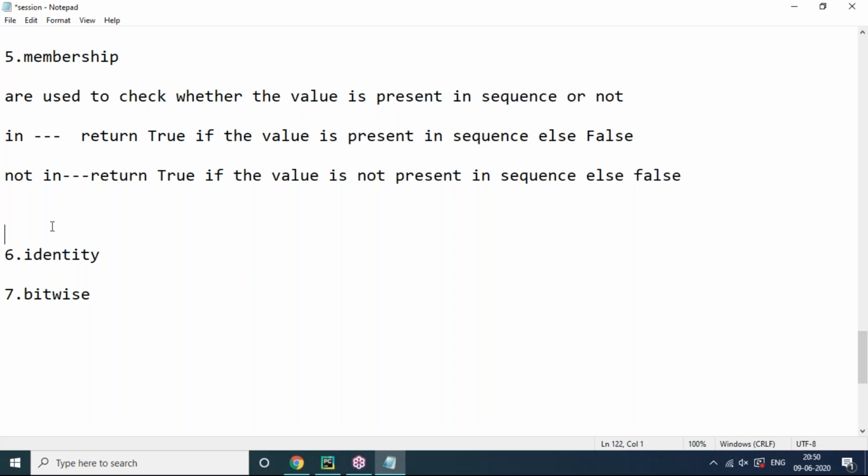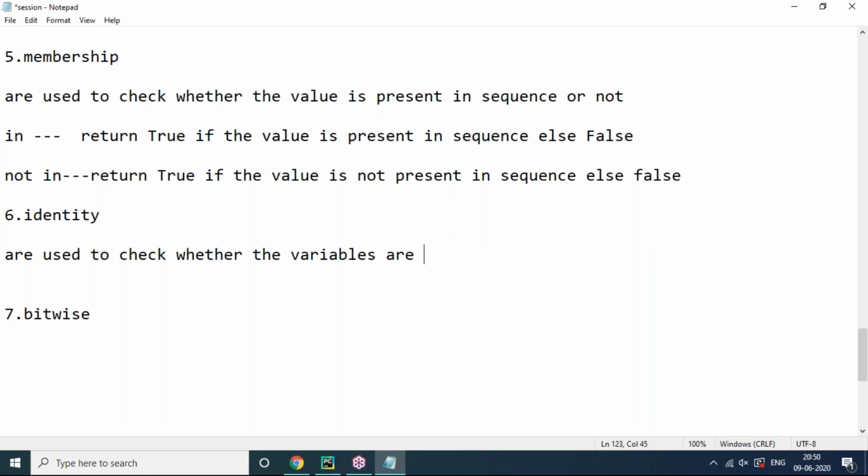Now coming to identity operators. Identity operators are different and membership operators are different. What are identity operators? Identity operators are used to check whether variables have the same identity or a different identity. Yes, we can check that.